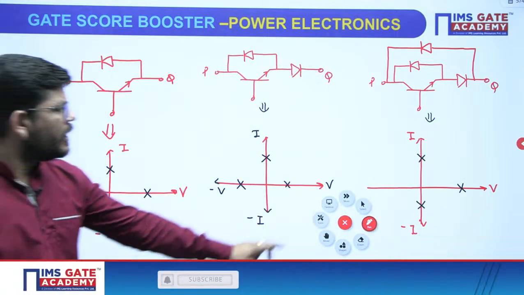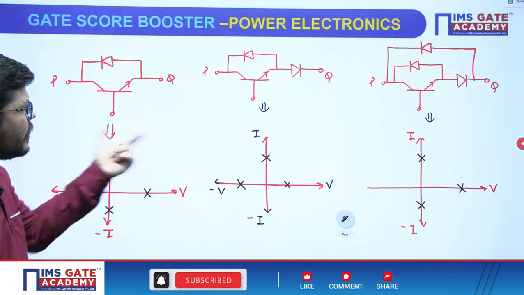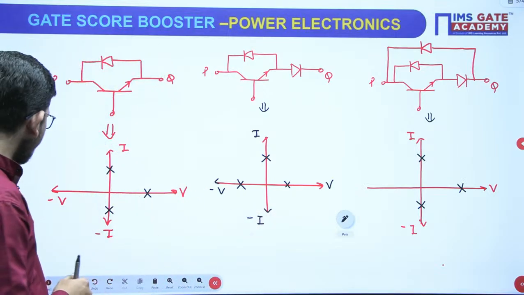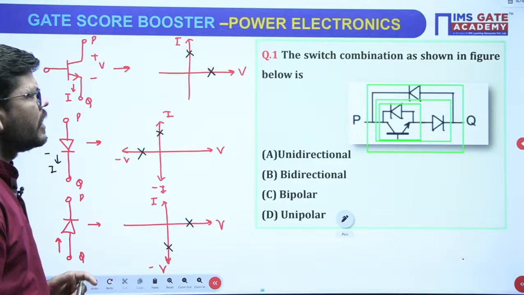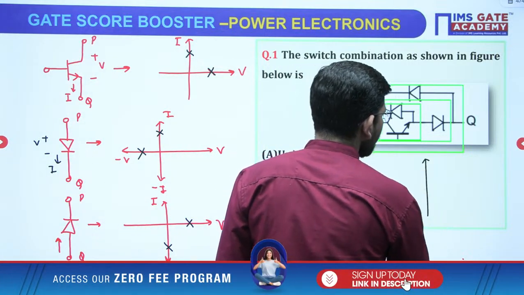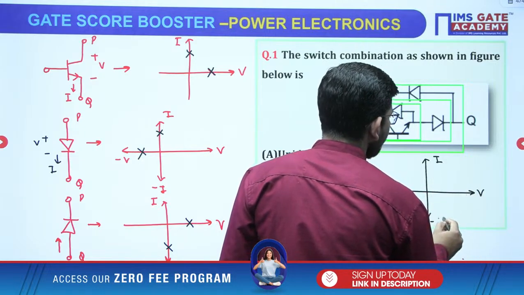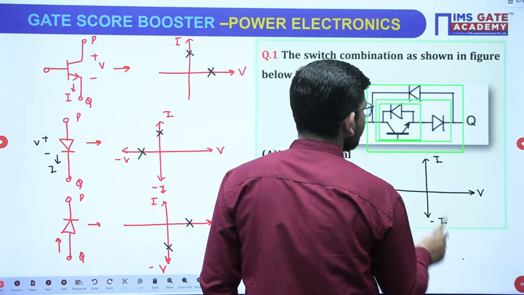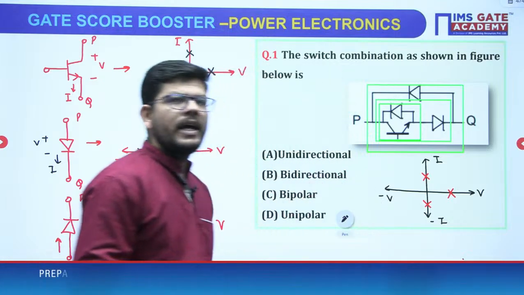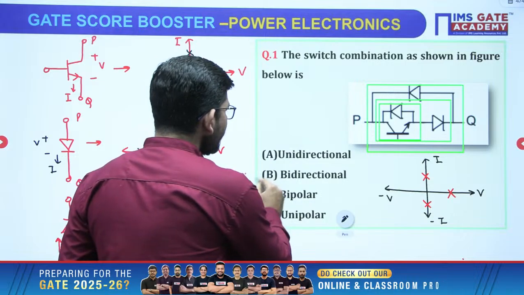Now this is the switch realization that we have obtained. Got it? So how have we done it? Just series-parallel combination, and first of all we have done individual switch realizations. So what kind of characteristic are we getting for this combination of switch? We are getting something like this, with V and minus I and minus V axes. We are getting something like this. So it can carry current in both directions. So it is bidirectional.